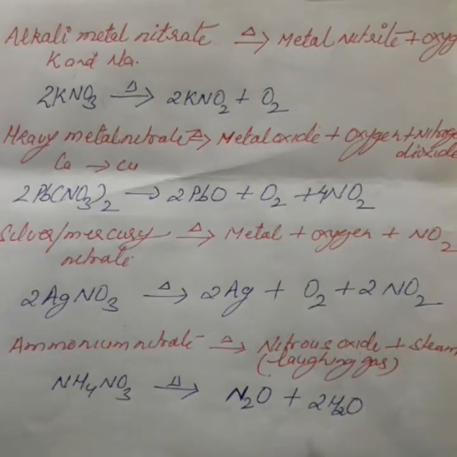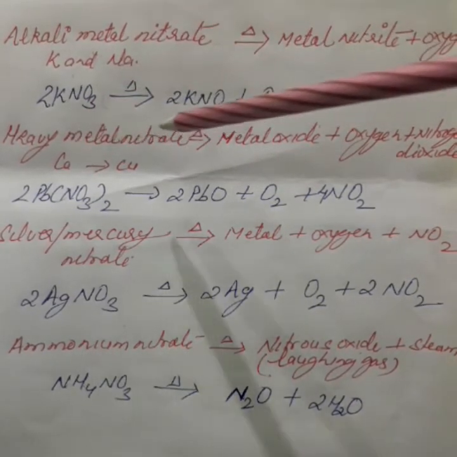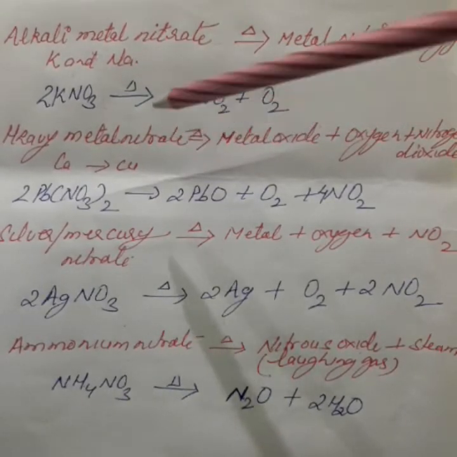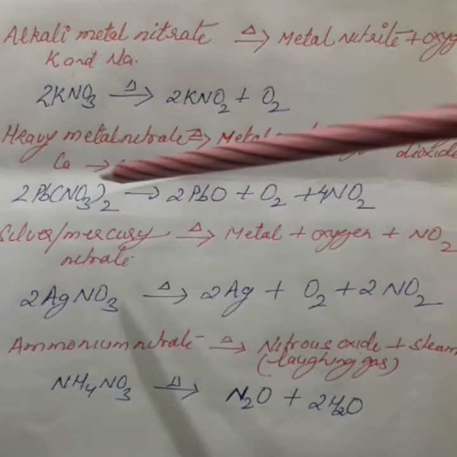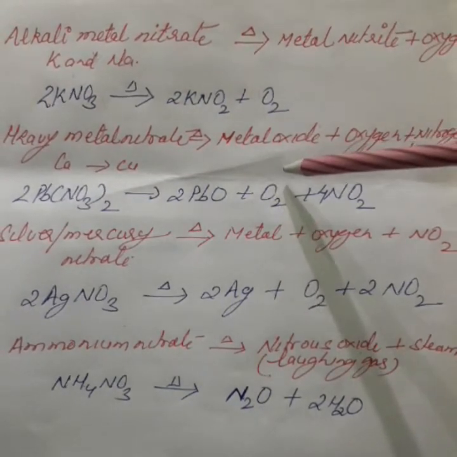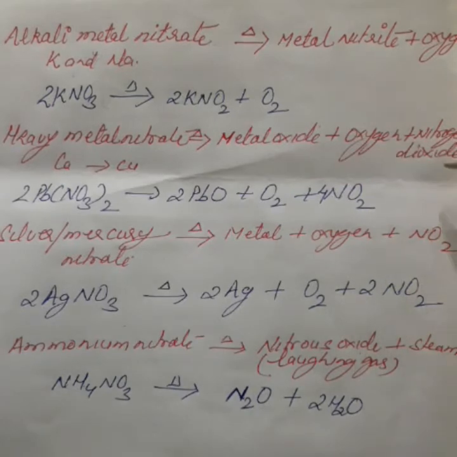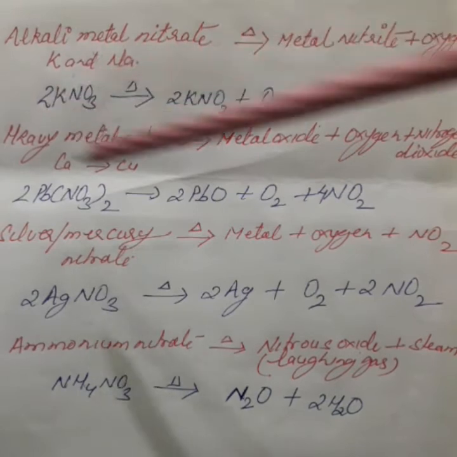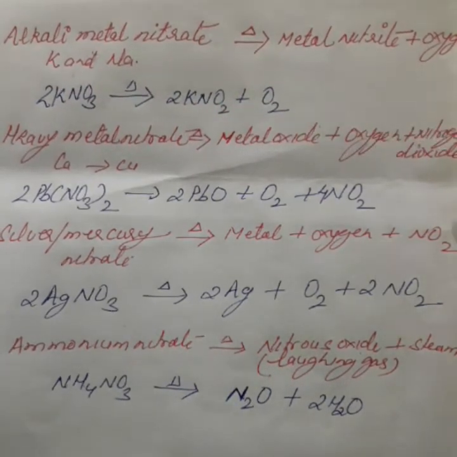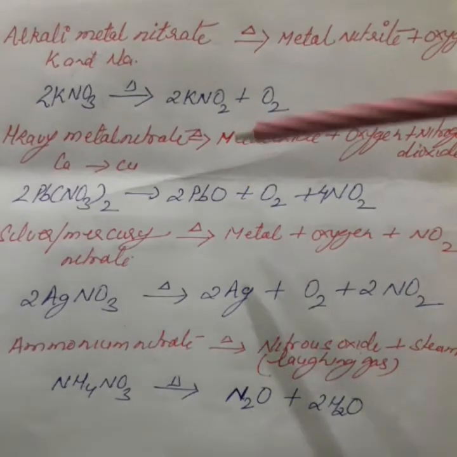Then the second category, heavy metal nitrates, from calcium till copper nitrate. This is the second category. When they are heated they will give metal oxide, oxygen and nitrogen dioxide. Two gases will be released when these metallic nitrates are heated: oxygen plus nitrogen dioxide plus metal oxide.